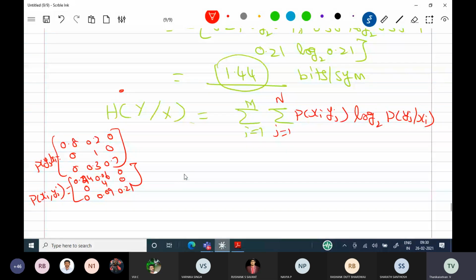Now you see, the corresponding coordinate is going to be taken. Here, first one, we will take i is equal to 1, j is varying. So now I'll be writing 0.8 log base 2, here 0.24. It means i is equal to 1, j is equal to 1, probability of y1 given x1. Plus next one, i is equal to 1, j is equal to 2, probability of. I think I have made a mistake here. Sorry for that.